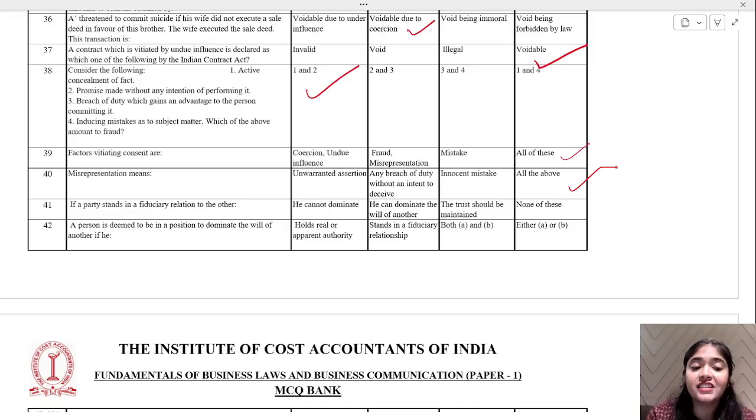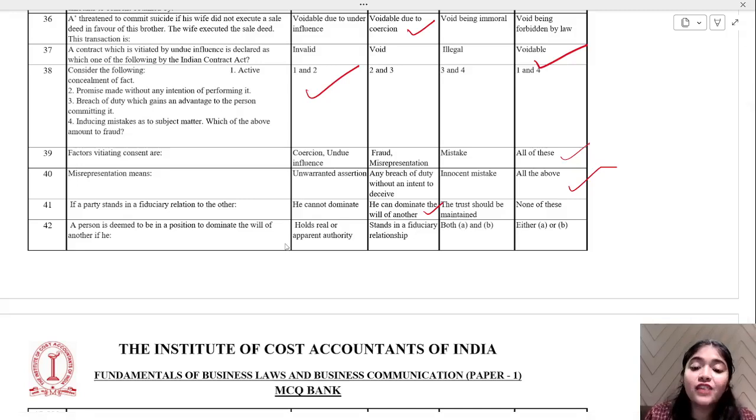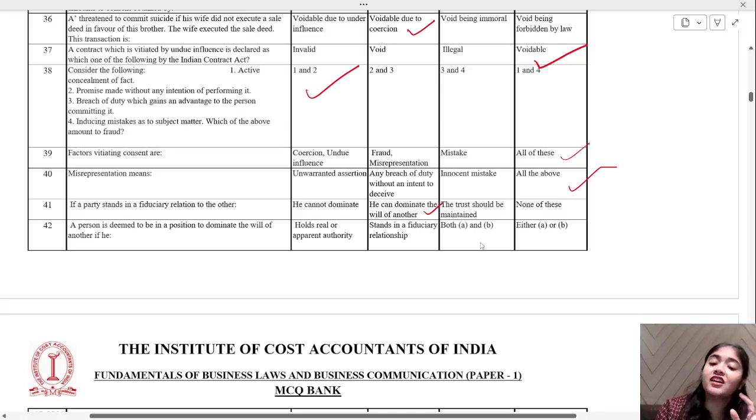If a party stands in a fiduciary relation to the other, he cannot dominate, he can dominate the will of the other, the trust should be maintained, or none of these. What do you think is the correct one? He can dominate the will of the other. They're in a fiduciary relationship now, so they have a trust based relationship, an authority relationship. They can influence. A person is deemed to be in a position to dominate the will of another if he holds real or apparent authority, or stands in a fiduciary relationship, both A and B, or either A or B. So that is both. You have a fiduciary relationship, or you have a real or apparent authority, both things. Okay.